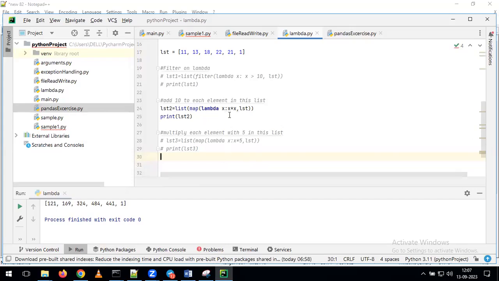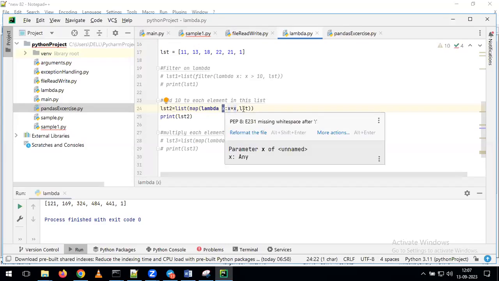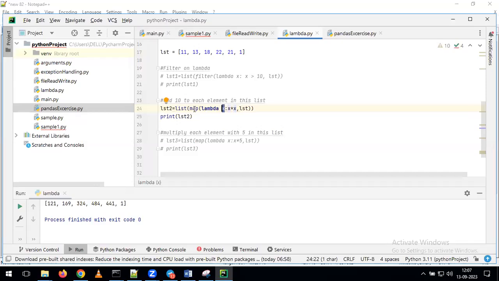Why are we taking it as x, sir, for list values? This is the variable only. So here we are defining the variable. For this variable, from where are we getting the data? As part of iteration. Whenever we give map, it performs the iteration on top of your list, and with that it takes the value. For example, here we have given x star x. What value will it take in the first iteration? It will take 11. 11 star 11, we get the value 121. That value is added to the list. Coming to the second element, 13. 13 star 13 gives 169. That value is stored, and will be stored on top of your list.